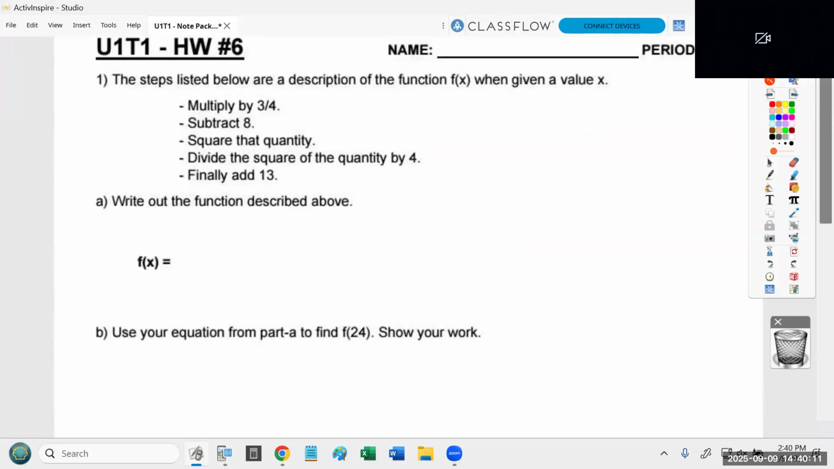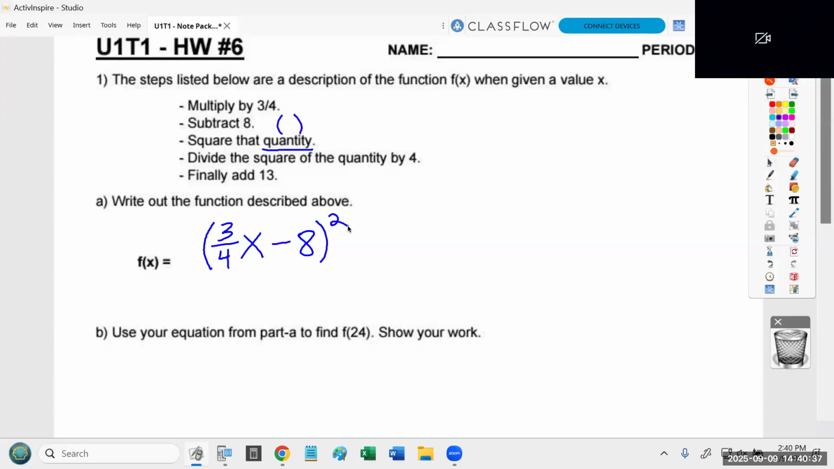I did tell the classes that I would post within this video the starting point of homework number 6. So it can look incredibly intimidating. I go one step at a time. Remember that that first step says multiply. Then it says subtract 8. Then it says square that quantity. And remember, quantity means parenthesis. So whole thing, and I'm going to square it.